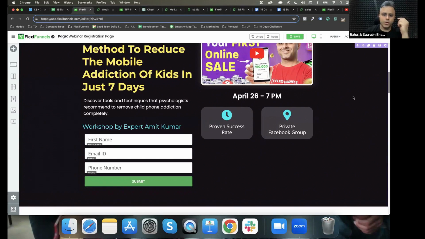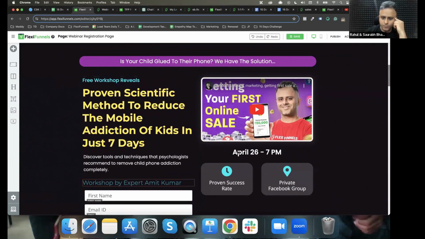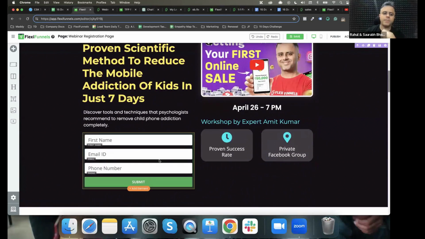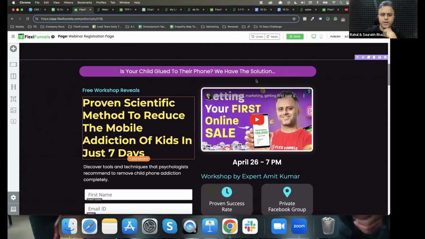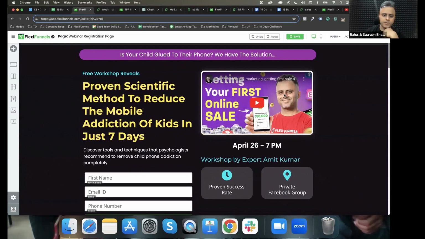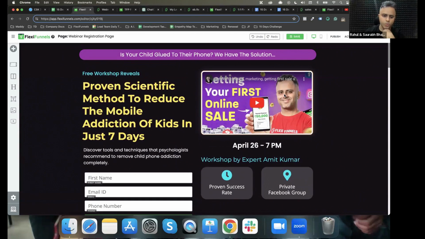And then what I can do is maybe bring this headline over here so that my sign up box can be visible right over here. I feel that this is better. I want the sign up box to be visible.